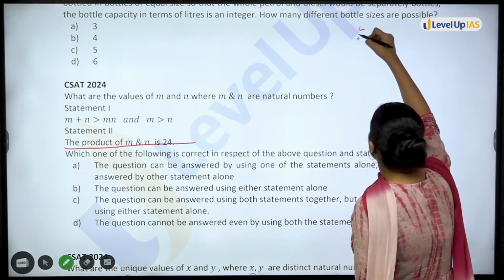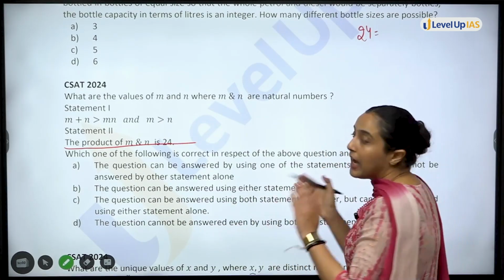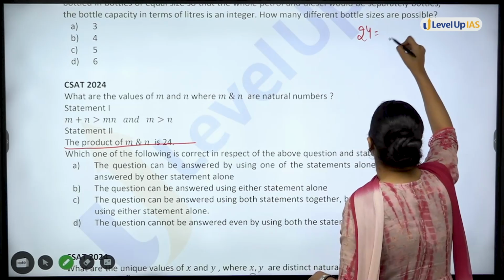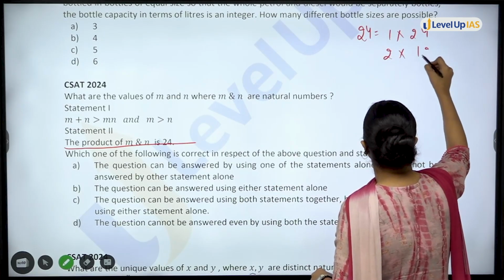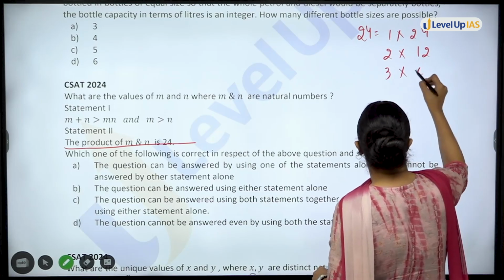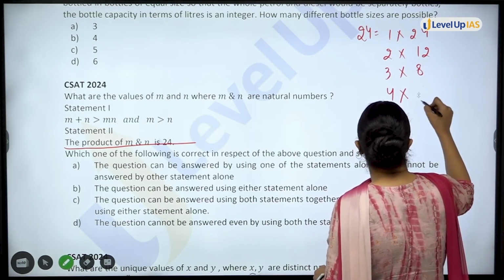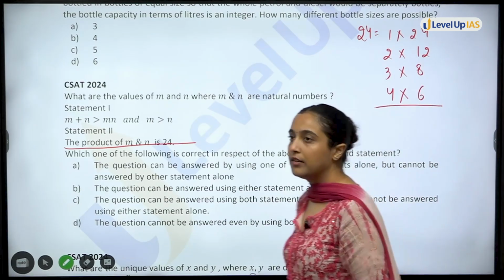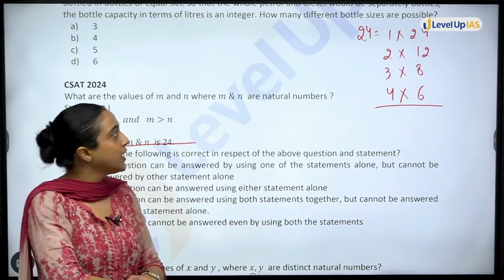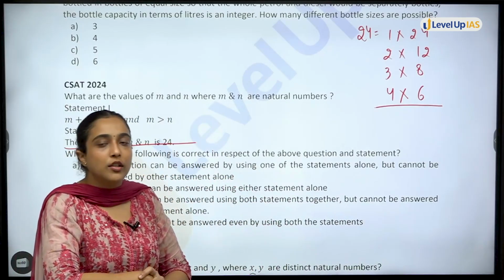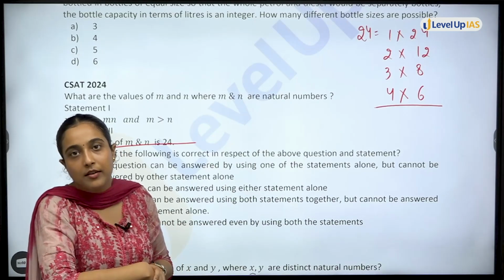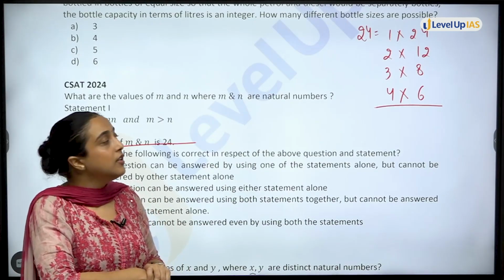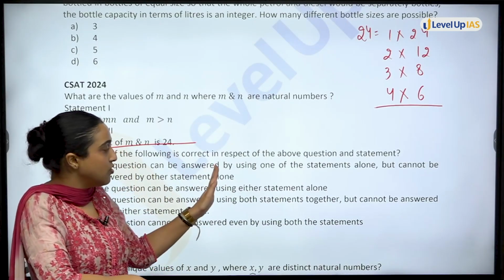So you have to write 24 as a product of two numbers. 1 multiply 24, 2 multiply 12, 3 multiply 8, 4 multiply 6. All of this you can write. Now what is n? What is m? Can I tell? Again, I have so many possibilities. So I cannot tell using either of the statements individually.